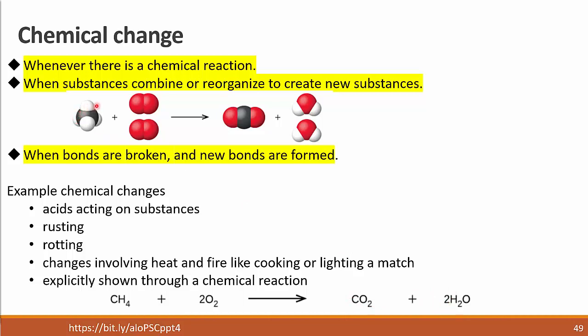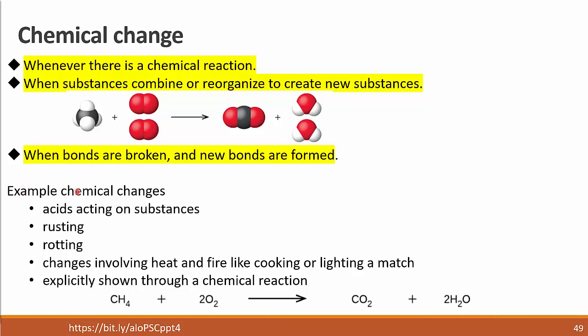Another look at it. We have two sorts of particles. The bonds are broken, so the whites here are separated from the black and the reds here are separated. And then we have new bonds forming, with this black one here bonded with two reds and the reds here bonded with two whites. So bonds are broken and new bonds are formed. So that's a chemical change.